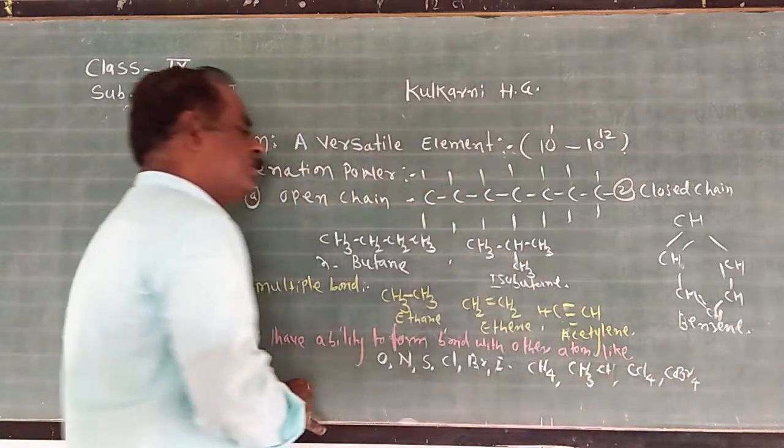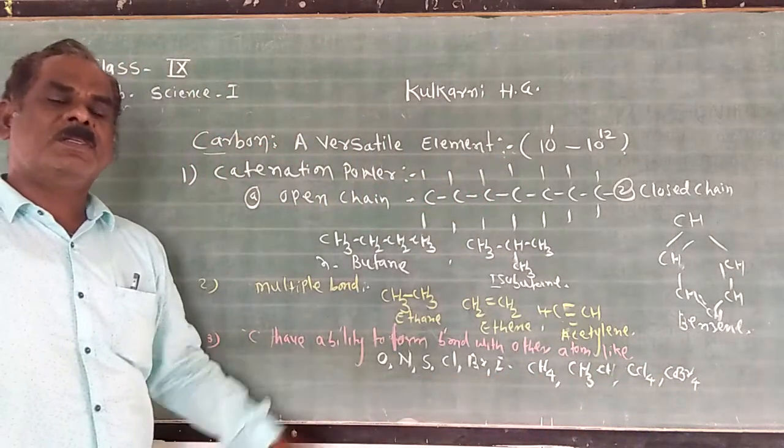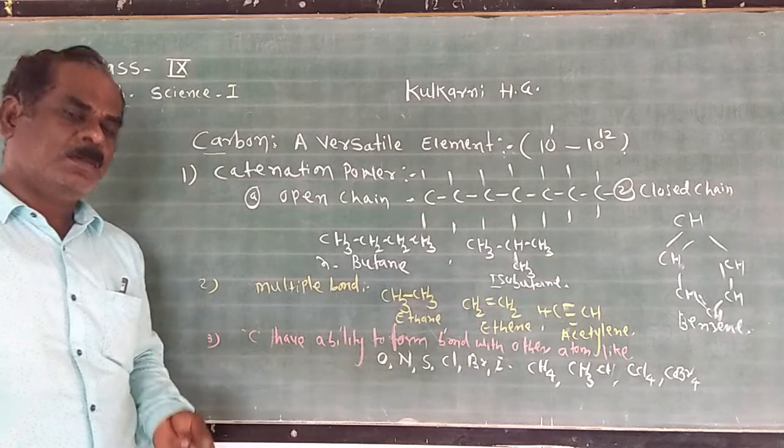Such types of compounds are also formed by carbon. This is the third reason.